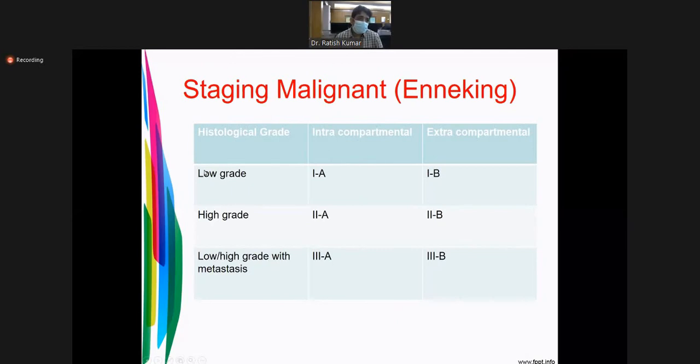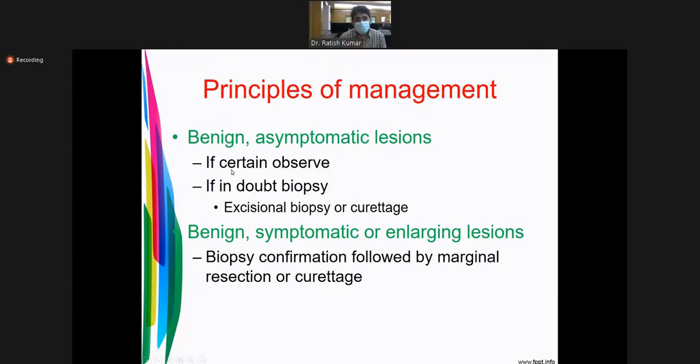Malignant staging depends on histological grade, low grade and high grade, and intracompartmental or extracompartmental, that is, whether it is within the bone or there is involvement outside the bone. Principle of management: if benign and certain, observe.